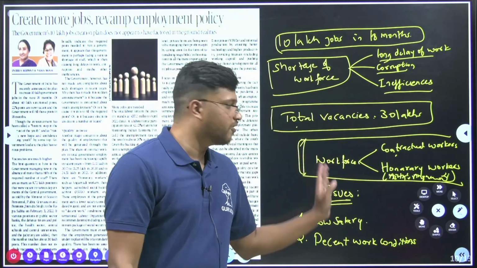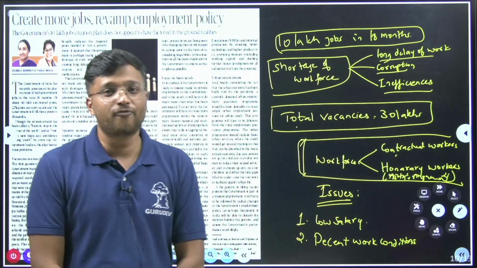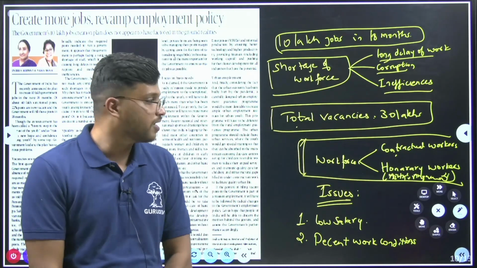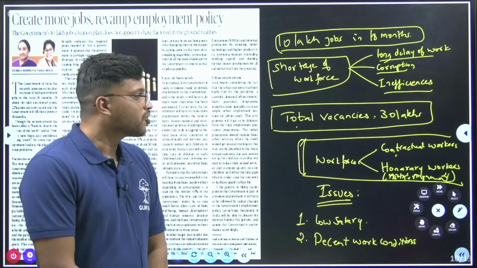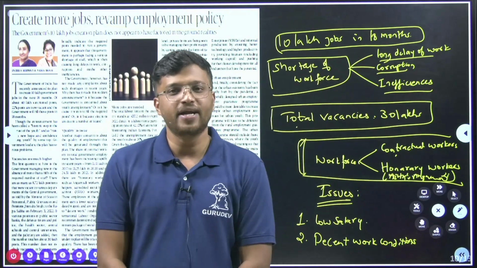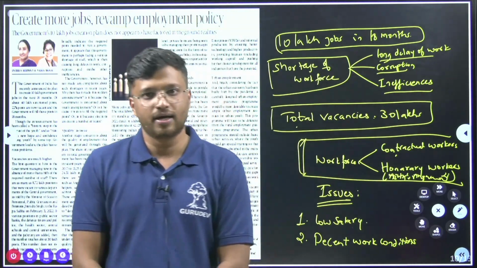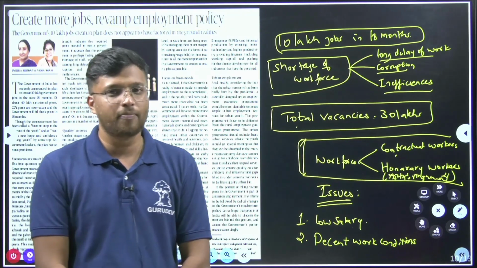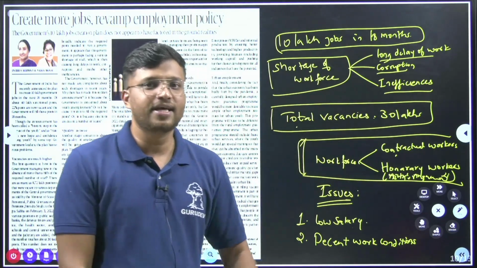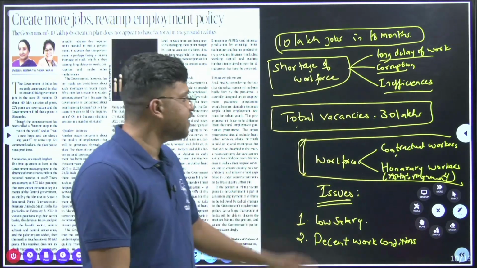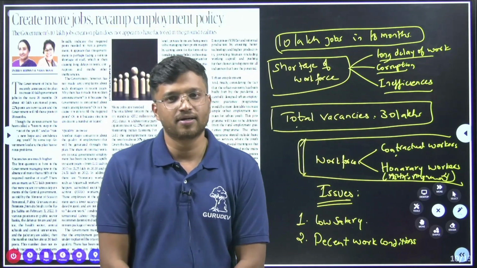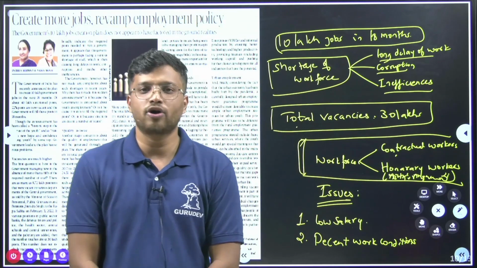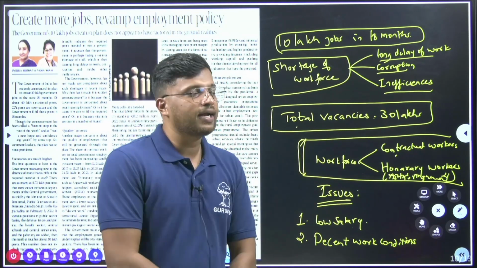We start with the workforce. There are two types of workforce that the article mentions, that is your contractual workers as well as honorary workers. Fine. So contractual workers, there has been a rapid increase in the contractual workers in the system, in the government employment as well as in the private sector. Secondly, there are some honorary workers. By honorary workers, we mean ASHA workers, Anganwadi workers. What is the issue related to this workforce?